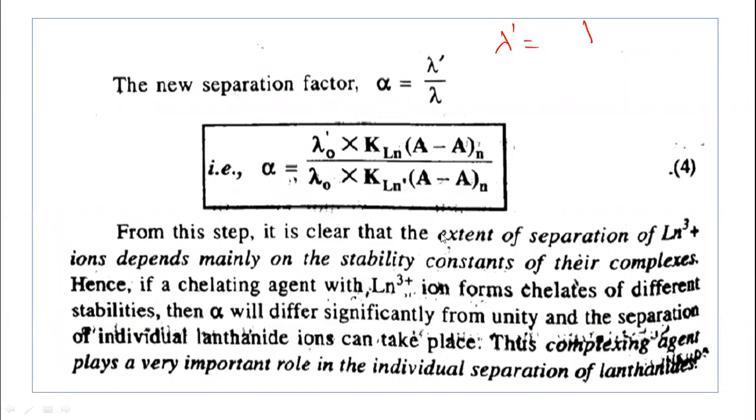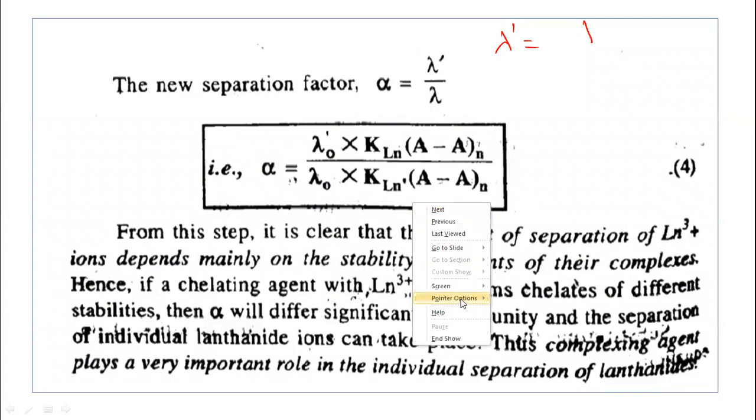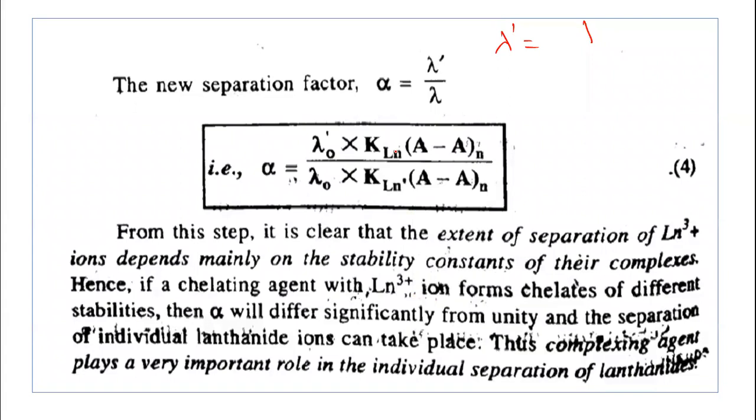From this equation, it is clear that the extent of separation of lanthanide ions depends mainly on the stability constants of their complexes. This alpha depends upon the stability constant of the complex, and the stability constant of the complex is not the same. This is lanthanum and this is cerium, so their stability constant values are not the same. It means that alpha is not equal to 1 here; alpha deviates from unity.